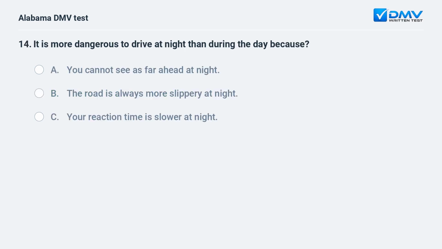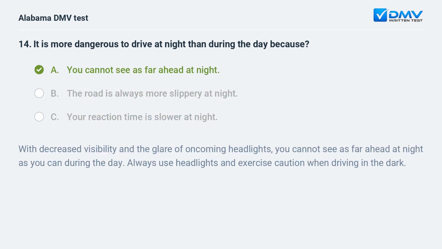It is more dangerous to drive at night than during the day because A. You cannot see as far ahead at night. B. The road is always more slippery at night. C. Your reaction time is slower at night. A. You cannot see as far ahead at night. With decreased visibility and the glare of oncoming headlights, you cannot see as far ahead at night as you can during the day. Always use headlights and exercise caution when driving in the dark.